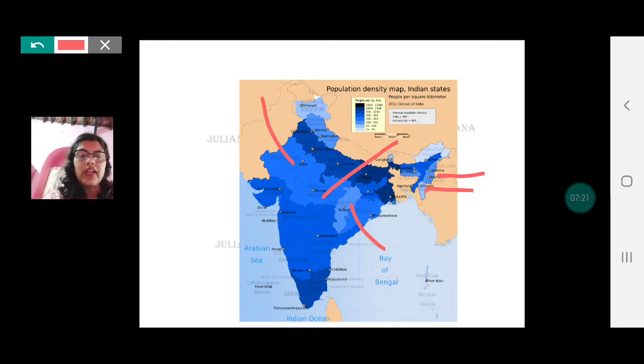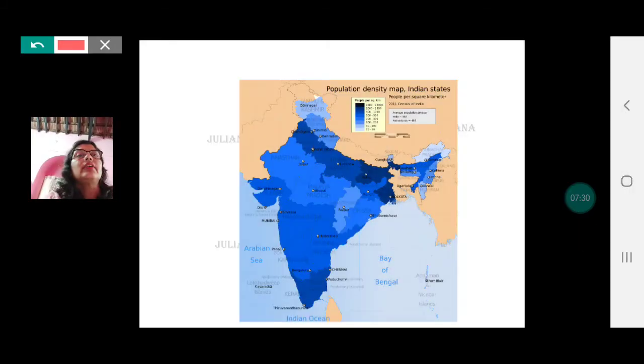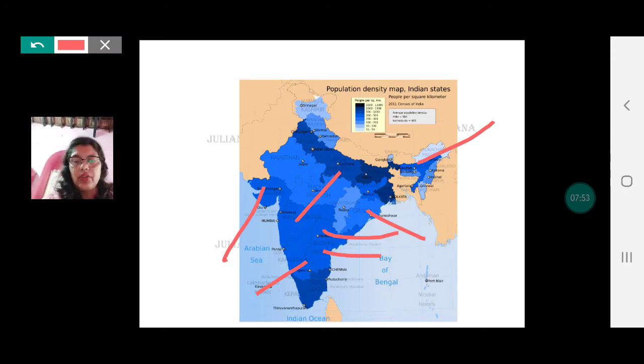Then 251 to 500 is shown with a slightly darker orange shade now. And these are the states of Gujarat, Maharashtra, Karnataka, Andhra Pradesh, then you have Telangana here. Okay, I'm looking at the map. Then here Orissa, and Assam here. Okay, so these are the places where the population density is 251 to 500.